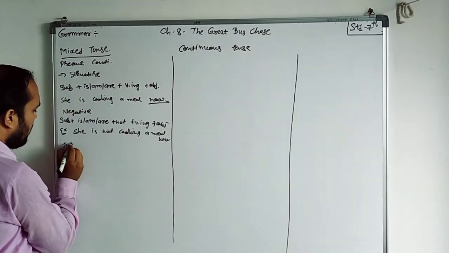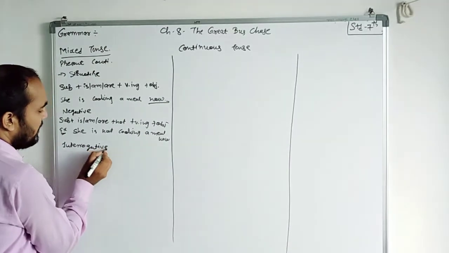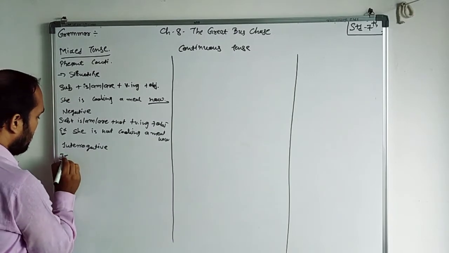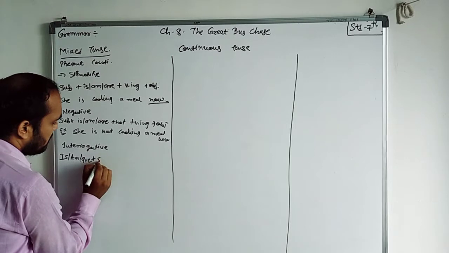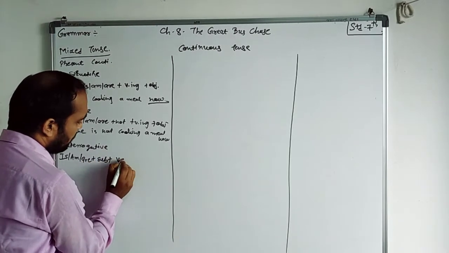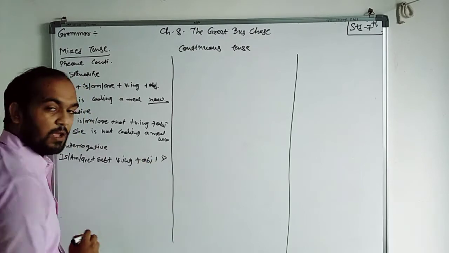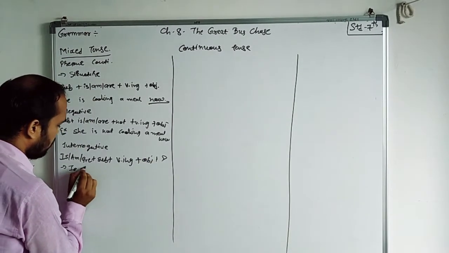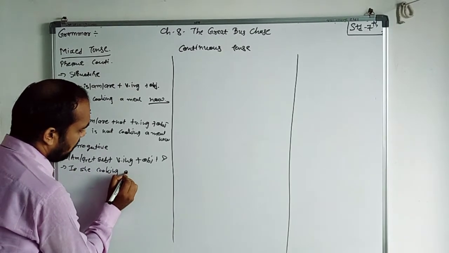Suppose it is interrogative. So the structure is: is, am, are plus subject plus verb with ing plus object plus question mark. So the example is: is she cooking a meal now?